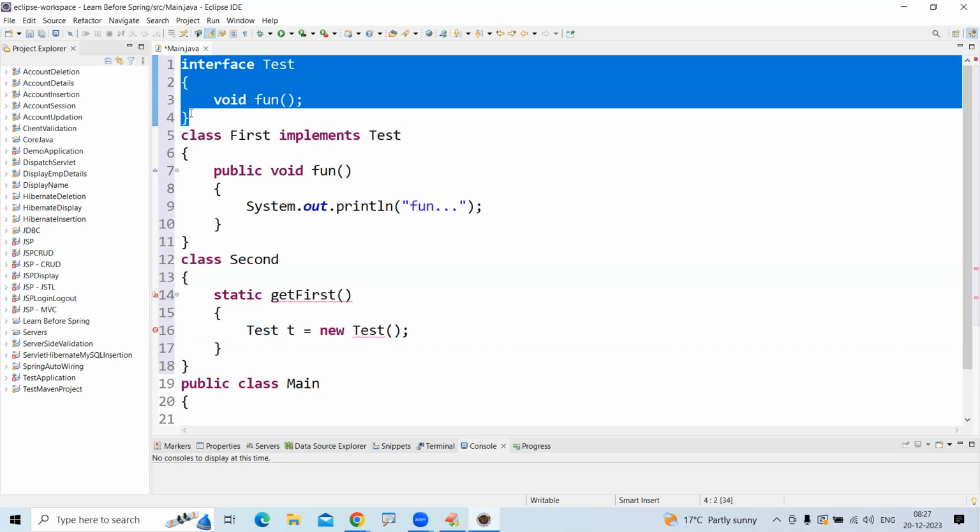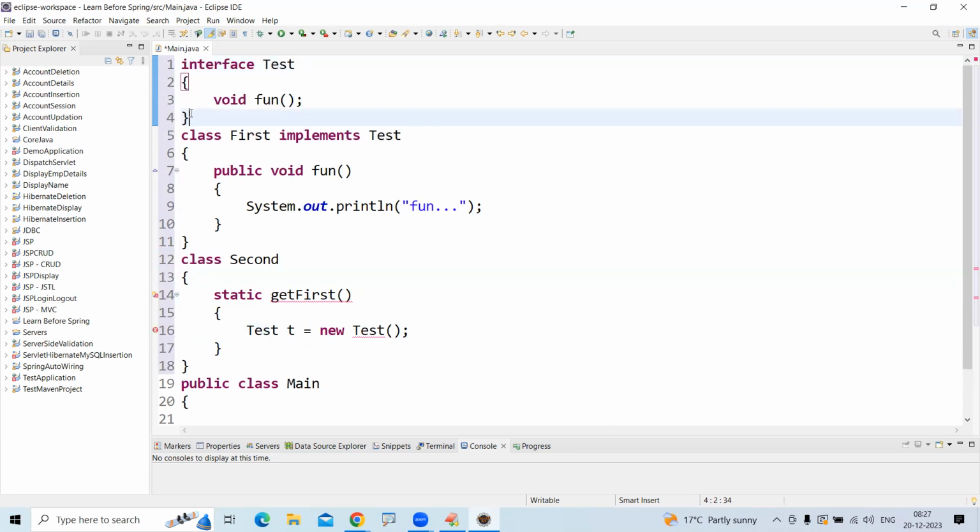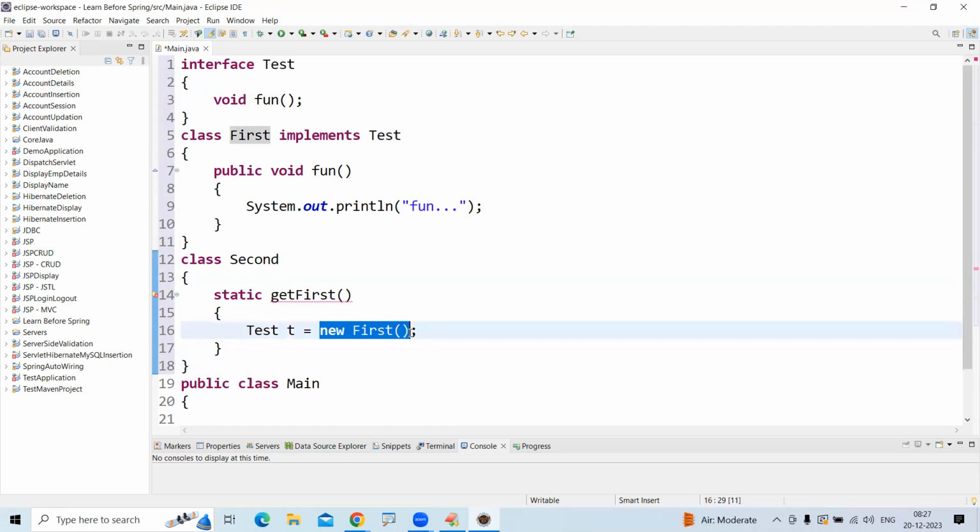In Java, interfaces cannot be instantiated directly. But you can create an object for the implemented class. In place of Test, you can write First: new First. We know the upcasting concept.